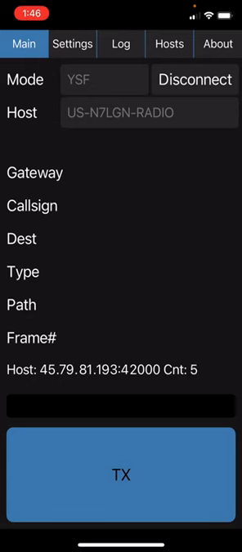Now, simply hold and press the TX button when you want to transmit and release when you're finished transmitting. If there's anybody else in the room, you'll be able to hear them and be able to respond to them.